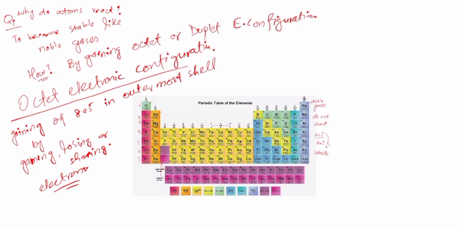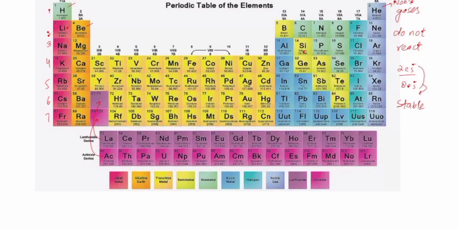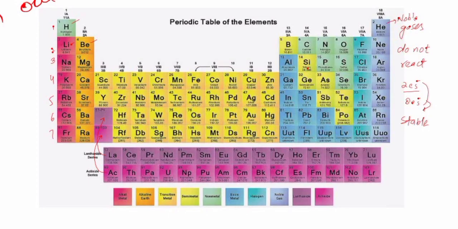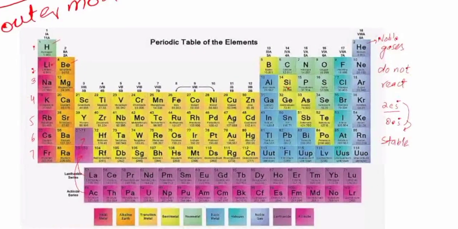Now let me tell you, I'm going to zoom it out. They have only one electron in the outermost shell, so they lose it. To gain an octet they have two choices: they have to gain 7 or lose one.